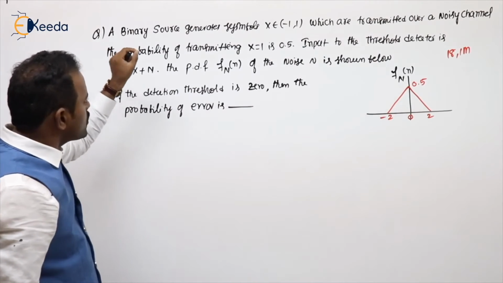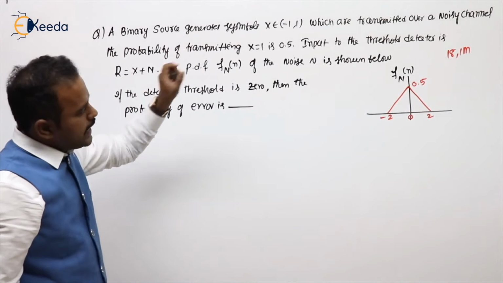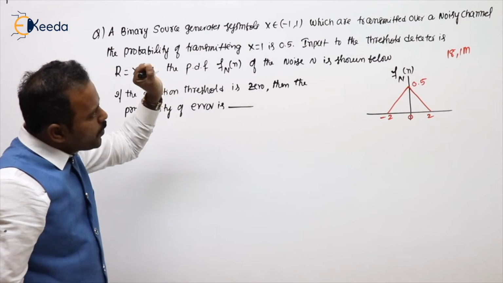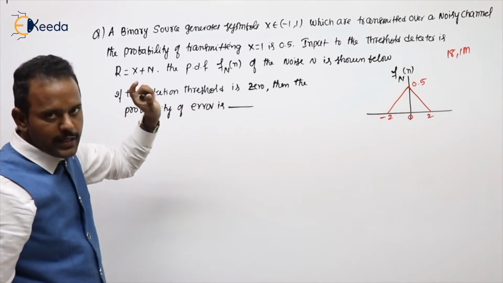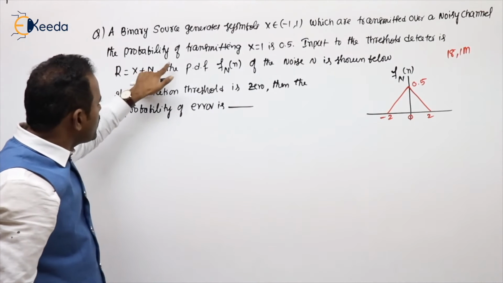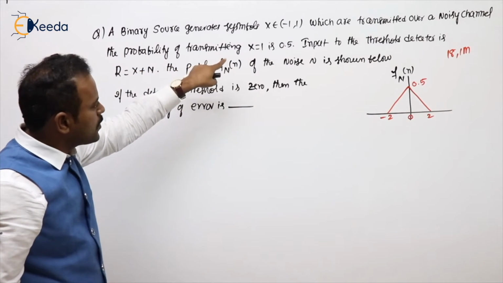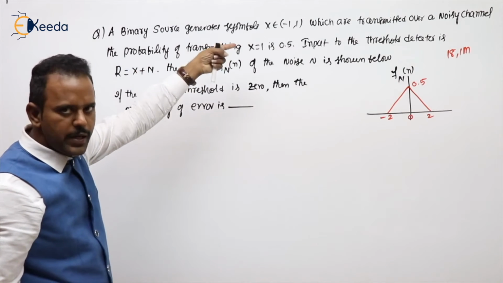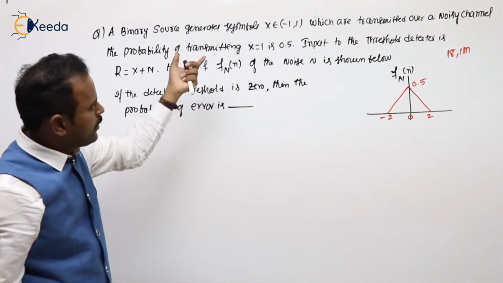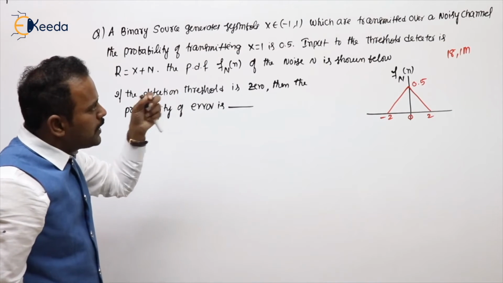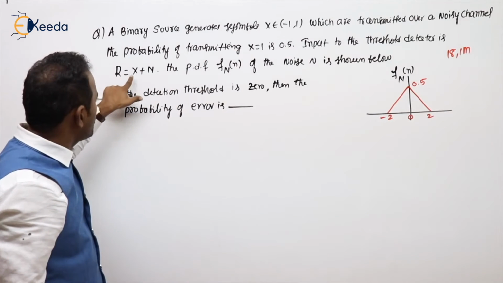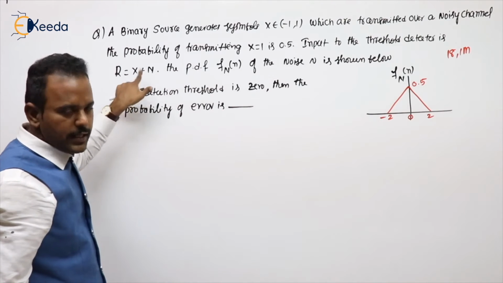A binary source generates symbols x belonging to minus 1, 1, which are transmitted over a noisy channel. The probability of transmitting x equal to 1 is 0.5. Obviously, minus 1 also 0.5, equiprobable. The input to the threshold detector is R equals x plus n, meaning signal plus noise.